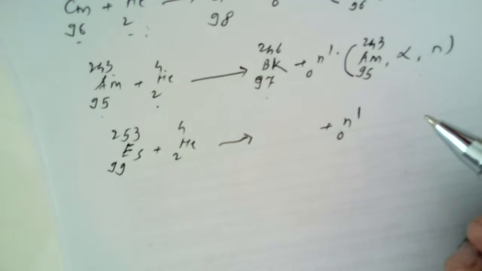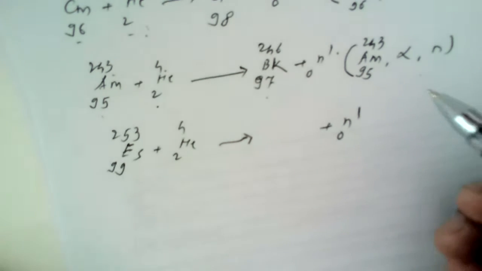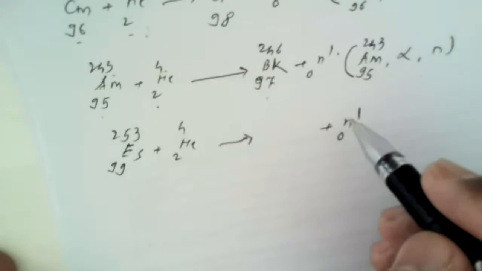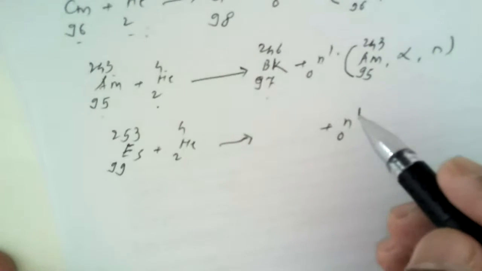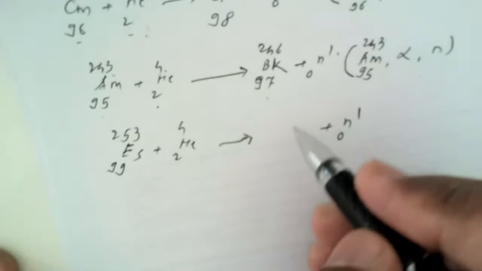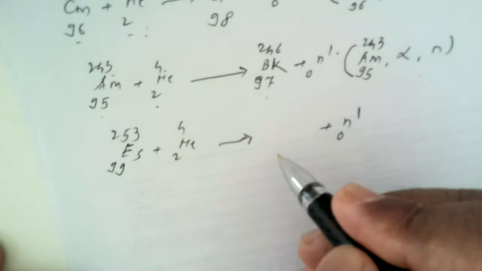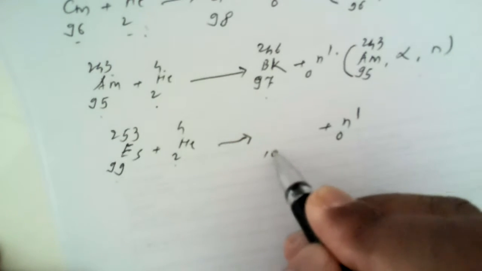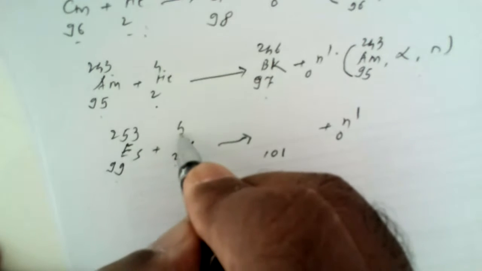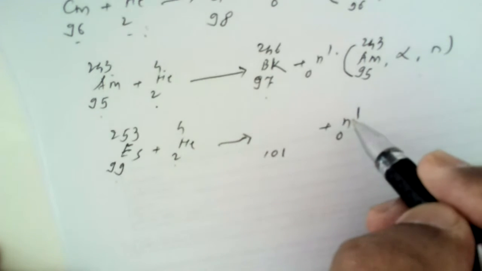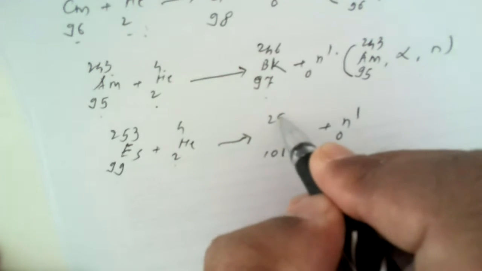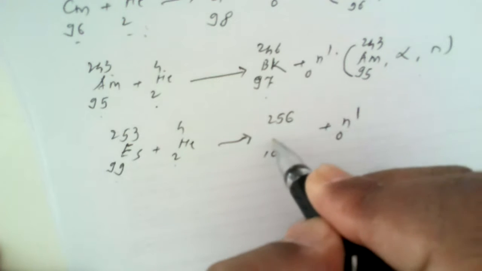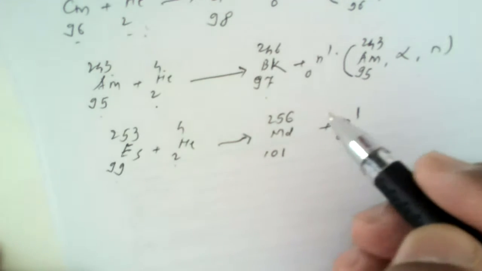So what is the product? If anyone can tell me. Mendelevium. Let me see, just a minute. It is 99 plus 2 is 101, and 253 plus 4 is 257, minus 1 is 256. Atomic number 101 is again mendelevium.